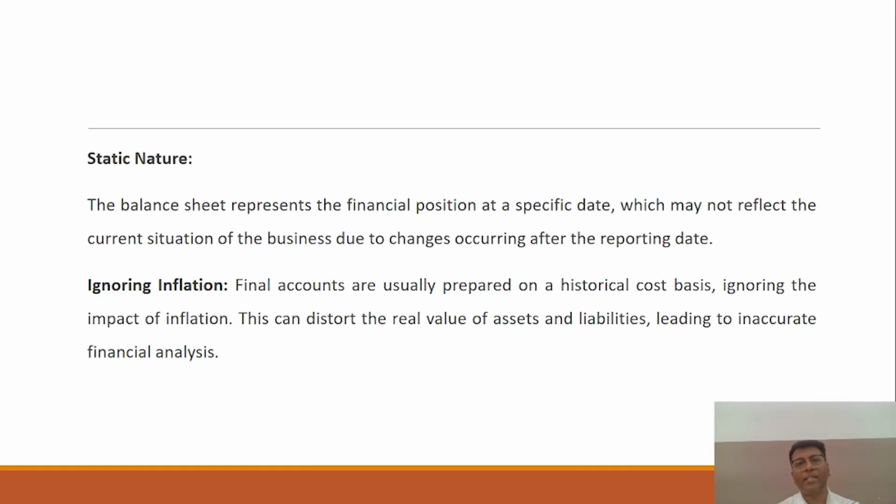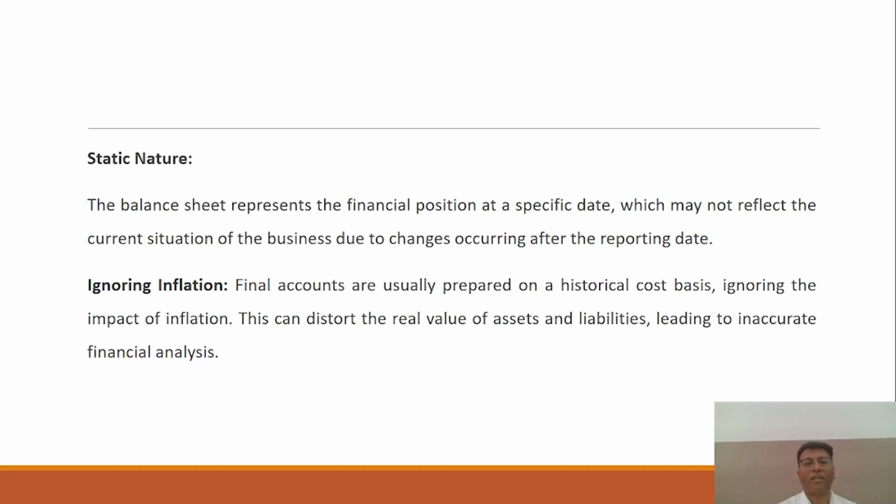On a particular date you disclose that this is the financial position of the business, but because there are some changes occurring after the reporting date, the current situation of the business is not reflected. As you observe, a business organization is working in a very dynamic situation, and different changes are there in the market.